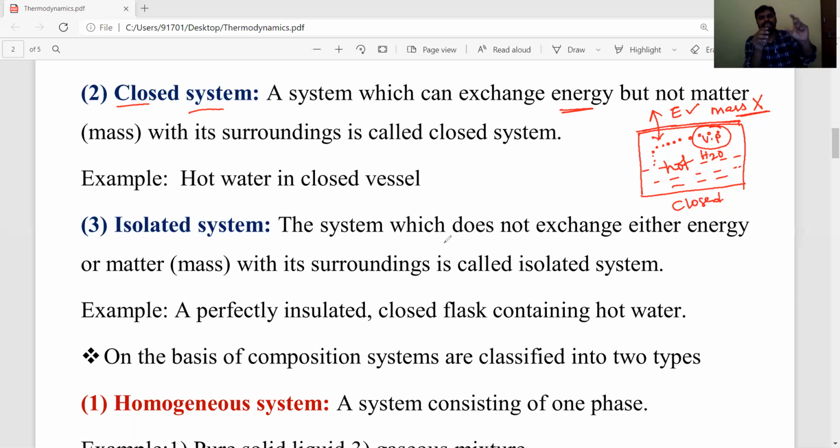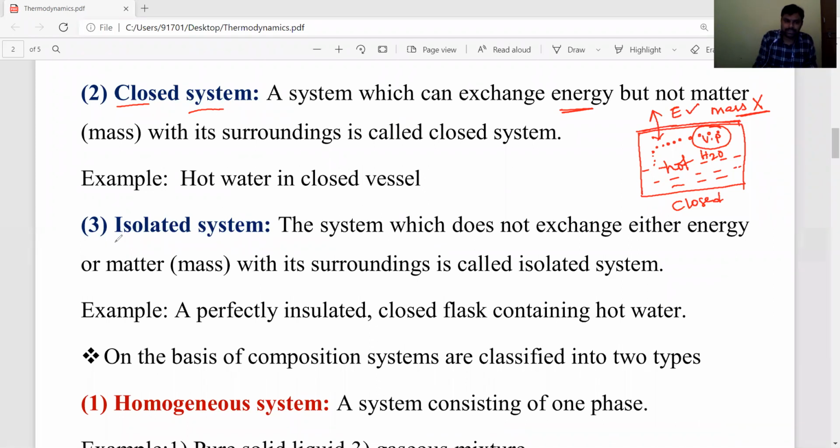Why? But the water quantity is not changed because the water vapors have not escaped from the beaker. Only heat, meaning energy, is exchanged, but matter is not exchanged. Quantity remains the same, but energy is decreased, meaning energy is exchanged from system to surroundings. Such type of systems are called closed systems.